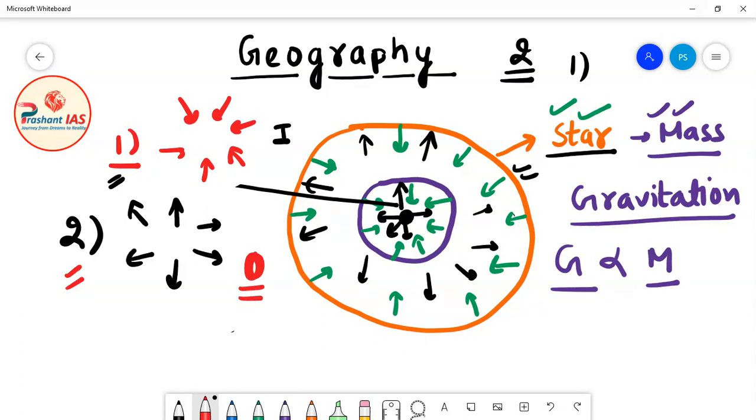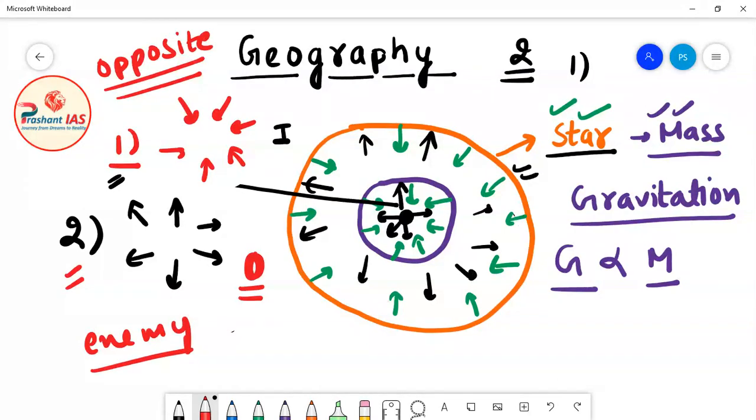So this is common sense that if one force is acting inward and another force is acting outward, then they are opposite forces, means both of these forces are acting opposite to each other. Or in simple words you can also say that both of these forces are enemies of each other. And definitely you know what enemies do. The very basic role of enemies is to kill each other.